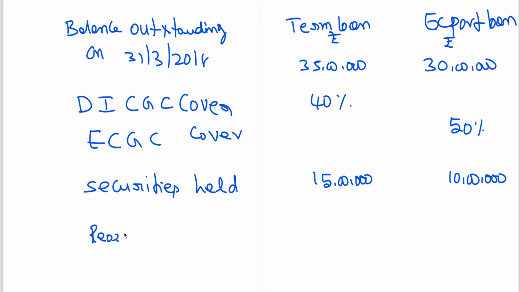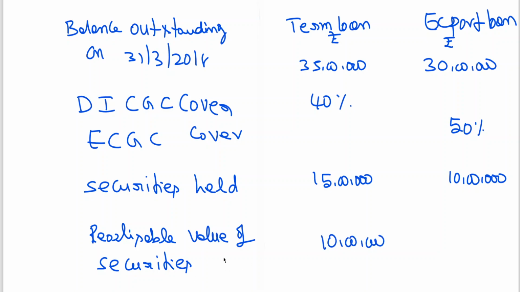Next, realizable value of securities. This is with the bank. It's not given, we assume that it is with the bank. Securities held by bank. This is simple words for you to understand. This is explanation I am giving. In the examination he won't be giving. Realized by bank. It is not given in the problem, just I am explaining. Securities means held by bank, realizable value of securities realized by bank 10 lakhs, and here it is 8 lakhs.